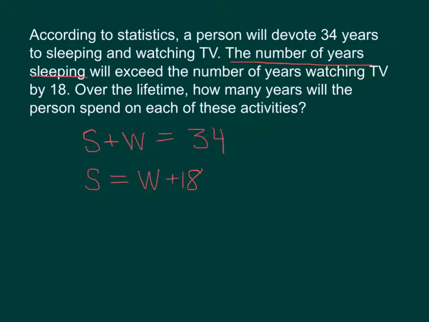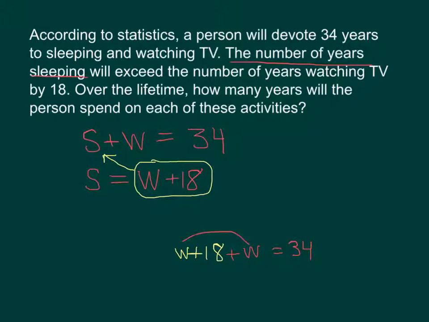If we've got S equal to W plus 18, what we could do is just take this W plus 18 part, substitute that in that first equation, and then solve it from there. Instead of S, we've got W plus 18, and then plus the W equals 34. So all we did was replace the S. Here we can put our like terms together. We've got W and W. That makes 2W plus 18 equals 34.